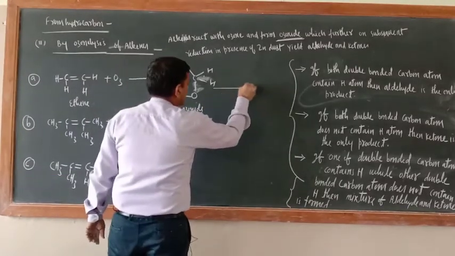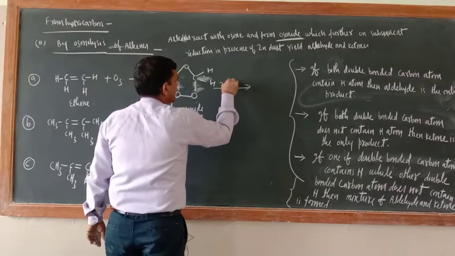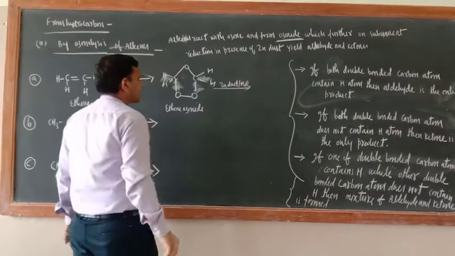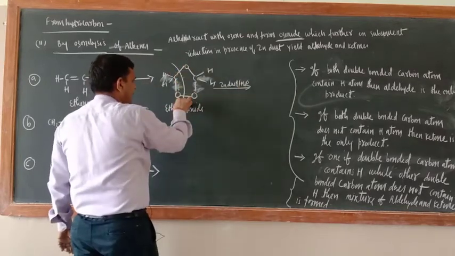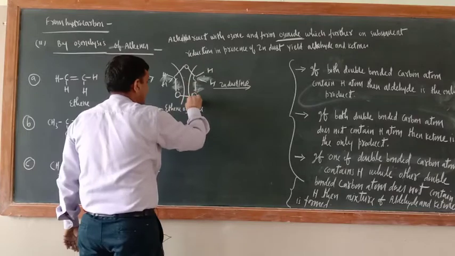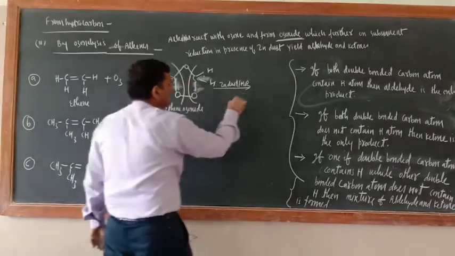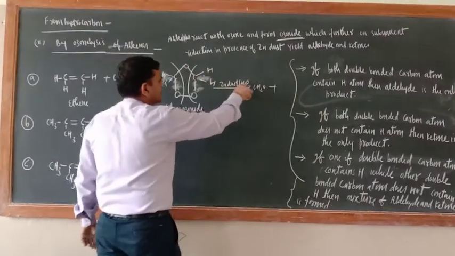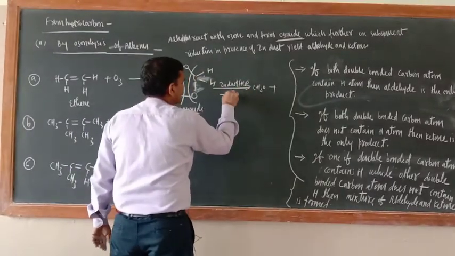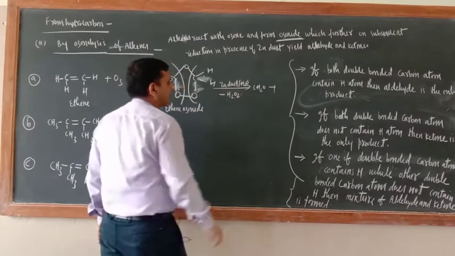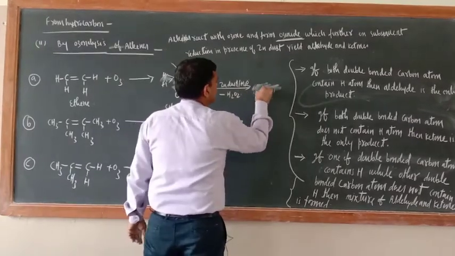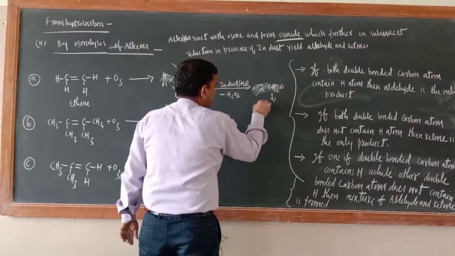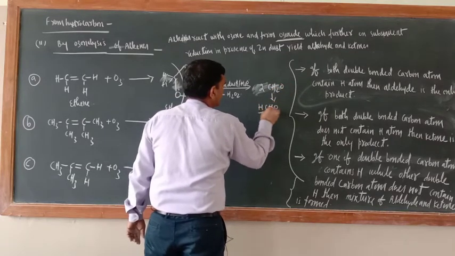Now its reduction in the presence of zinc dust and H2O. So now this bond will be broken from here. So CH2O. Now this oxygen will be received by the water, so minus H2O2. Now just see, two molecules of CH2O are formed, that is HCHO.